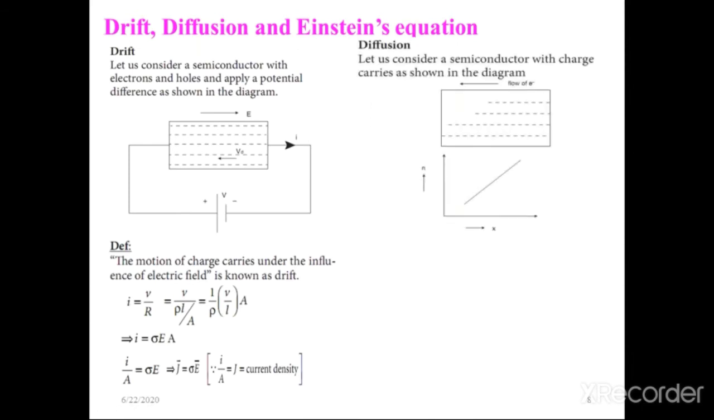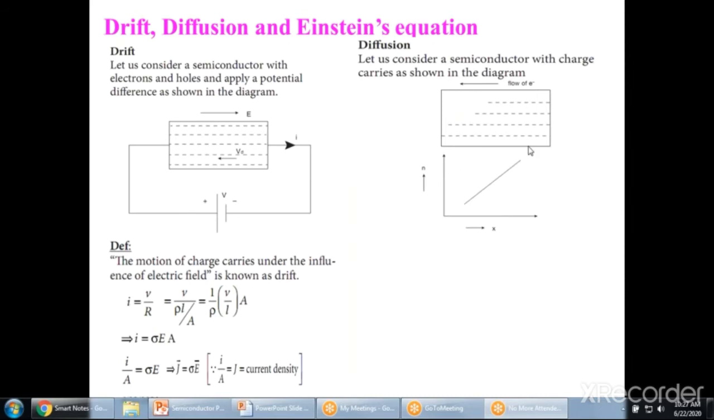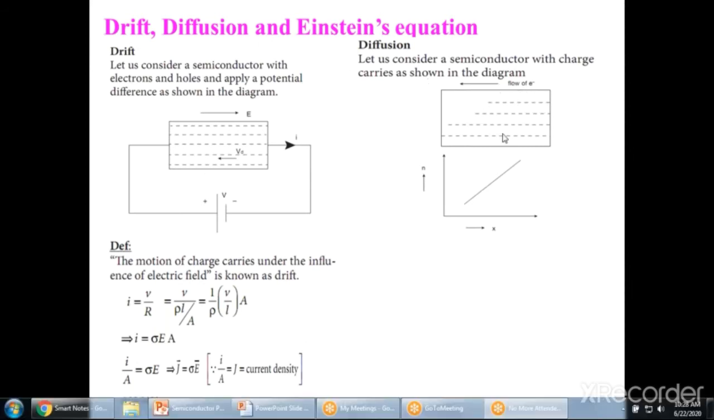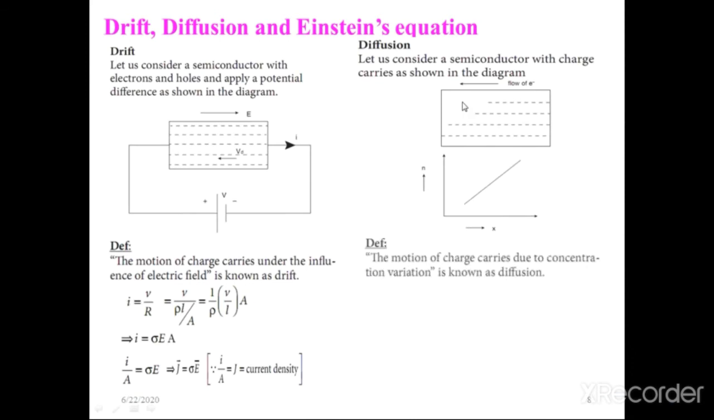Okay. Next, diffusion. For explanation of diffusion, consider a semiconductor with charge concentrations. That means here the concentration variation takes place. Here the charge carriers are more, here there are no charge carriers. So electrons flow from higher concentration to lower concentration. From that we can define diffusion as the motion of charge carriers due to concentration variation. In drift we applied a field; here we are not applying any field.